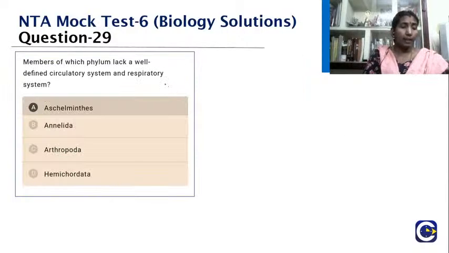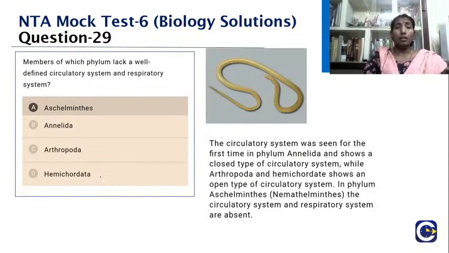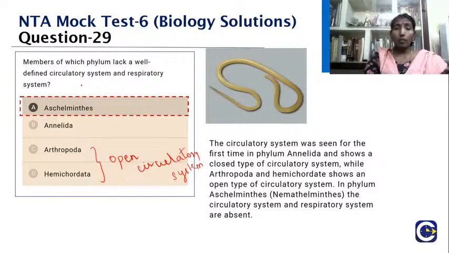Members of which phylum lack a well-defined circulatory system and a respiratory system? Aschelminthes, Annelida, Arthropoda and Hemichordata. When you look into this option, the circulatory system was first seen in the Annelida. In Annelida we have that closed type of circulatory system. But what about others like Arthropoda and Hemichordata? They have the open type of circulatory system. So it is the Aschelminthes, the roundworms. They don't have the circulatory system or the respiratory system.